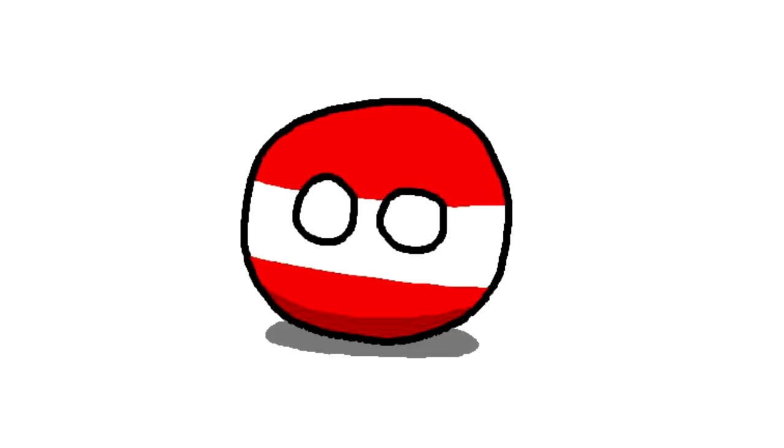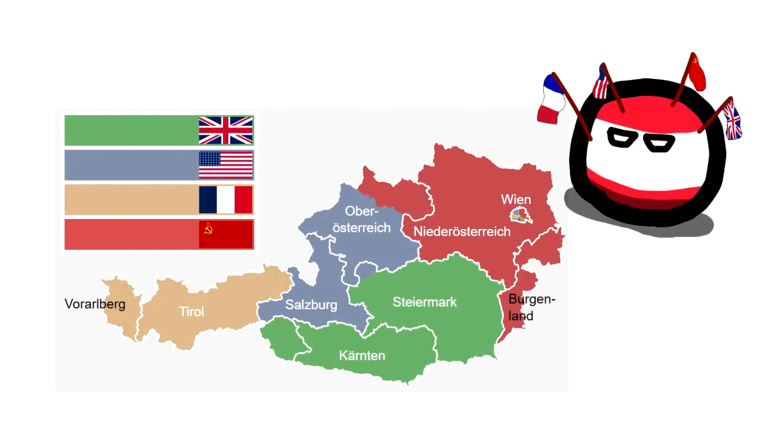Moving on to Austria. Now, this example is not a formal division unlike the previous examples, but we'll talk about it nonetheless. After World War II, like Germany, Austria was divided into zones and occupied by the four Allied powers: the Americans, British, French, and Soviets.